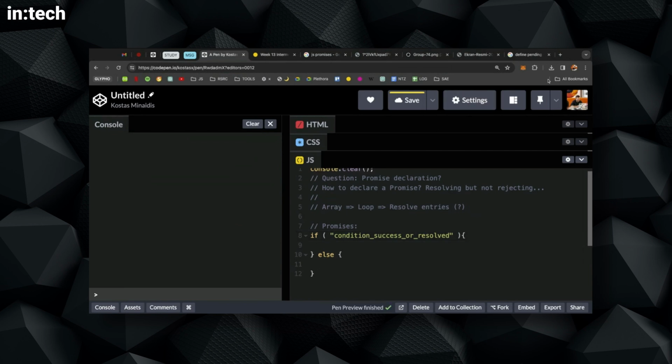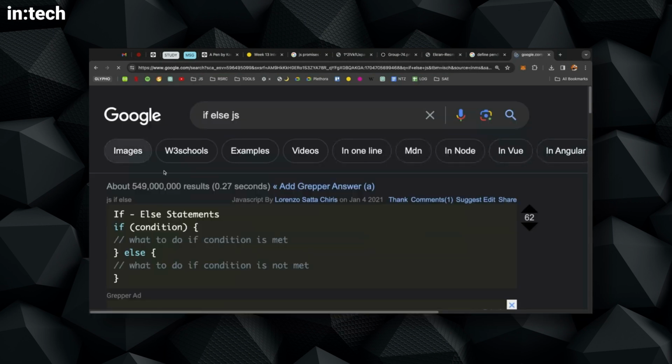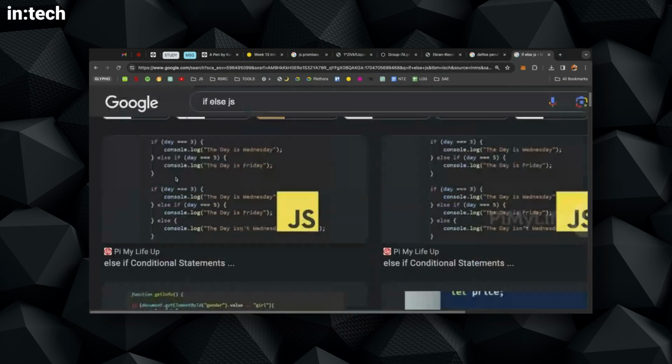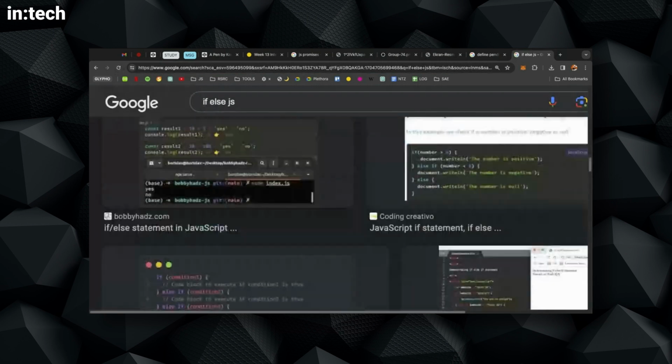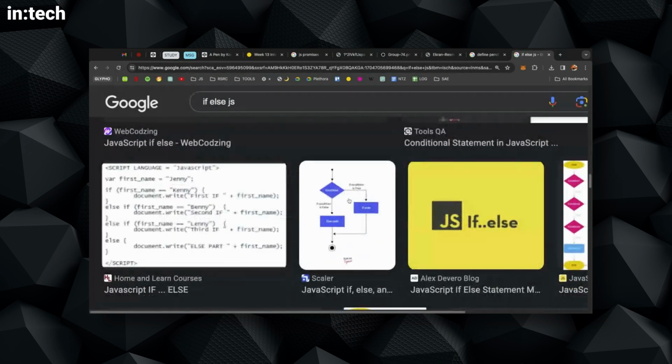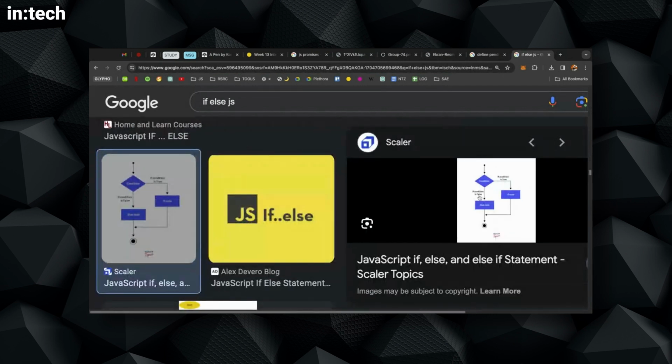Just like with promises. Let me see if I can find an if-else image so we can see that it's pretty much the same thing. Let me see. Okay.